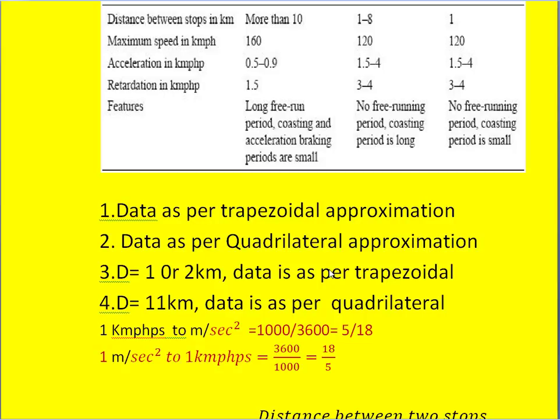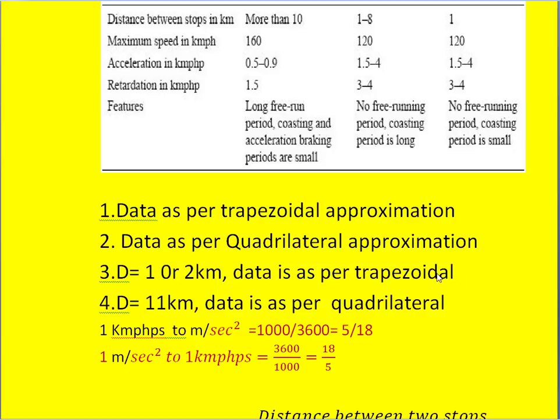So we have to understand, suppose they don't mention the trapezoidal, then we have to follow what is called quadrilateral approximation equations. When they say the approximation diagram, then we have to follow that given approximation diagram equations. There is a fourth kind.